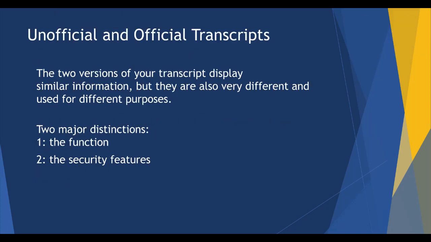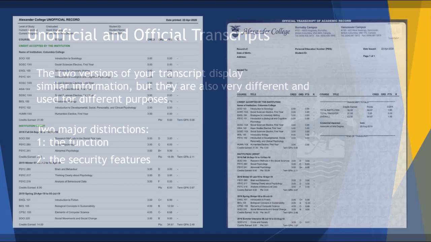Before we explain more about what information is on a transcript, let us review the two different forms of transcript document, official and unofficial. These two versions of your transcript display similar information, but they are also very different and used for different purposes. There are two major distinctions between an unofficial and official transcript. These are the function, for example, what the document is used for, and the security features.